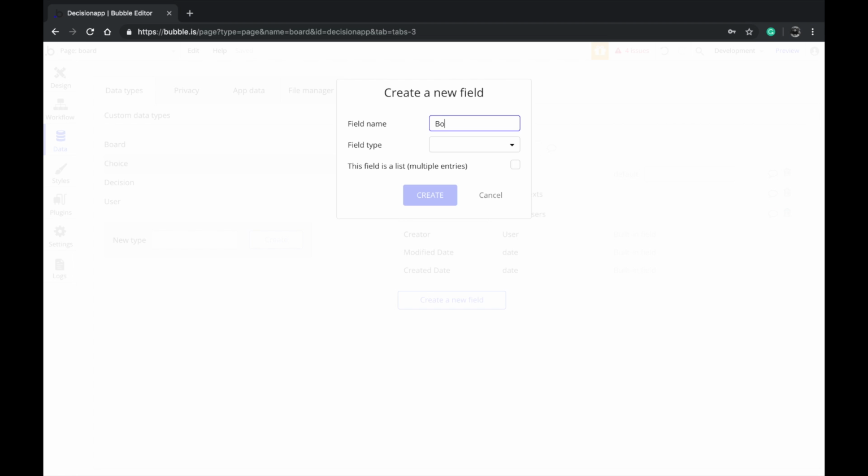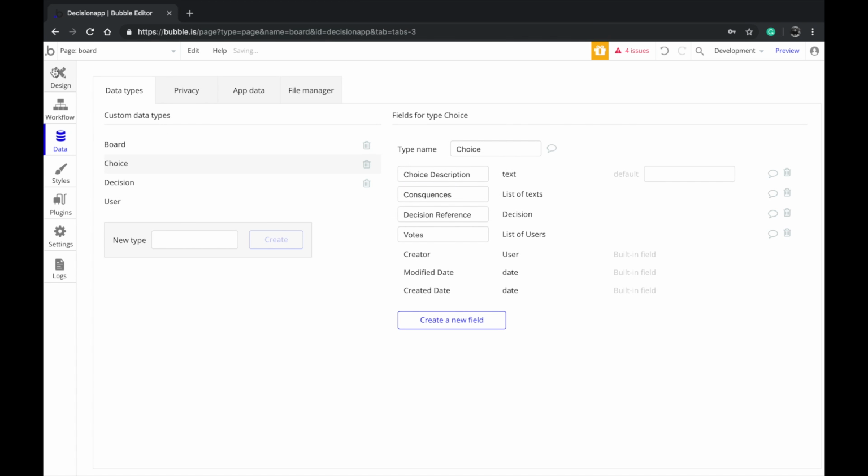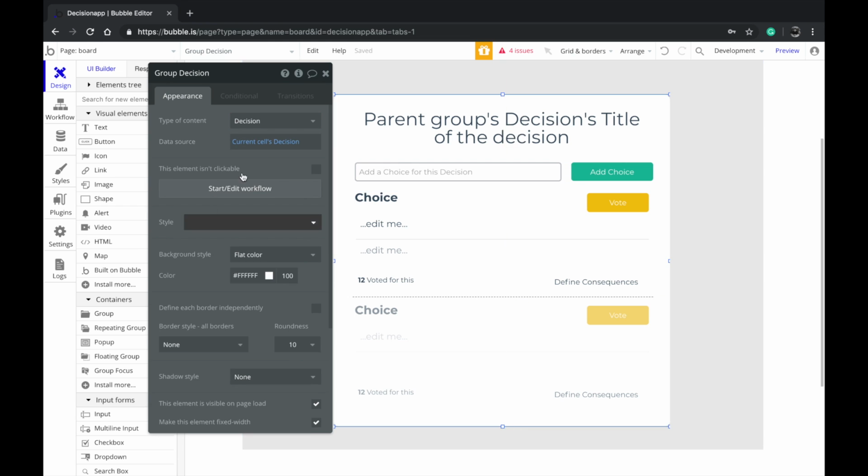There's one more thing you want to do: every choice is going to be referred to inside a board, actually not a board but a decision, because decision is mapped to a board. We don't really need to talk about board. So choices come inside a decision. I'm going to go down here, click on decision. So decision reference, each choice will belong to a decision. So this is a decision.